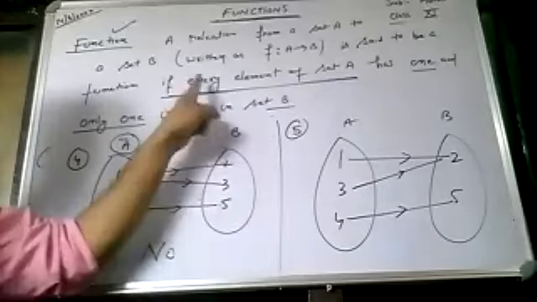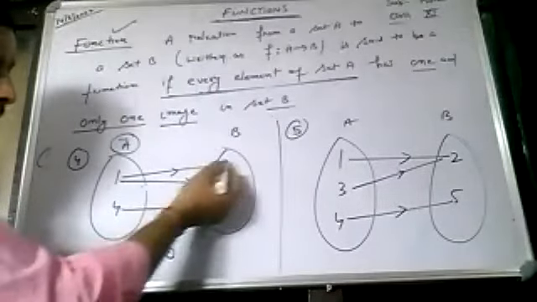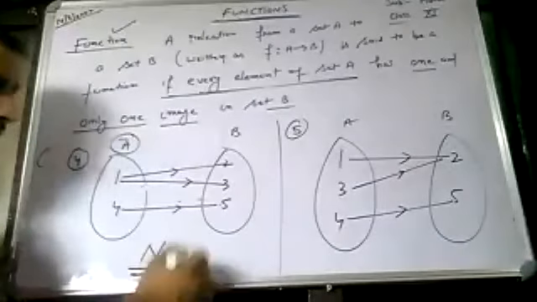So what did I say? Every element of set A has only 1 image. 1 means unique. So uniqueness fails here. 1 is mapped to the 2 elements. So what happened to the uniqueness criteria? Fail. That is why this is not a function.